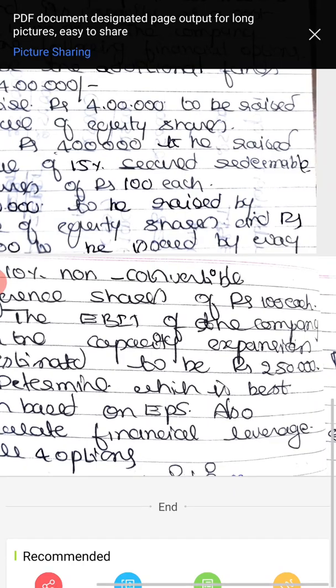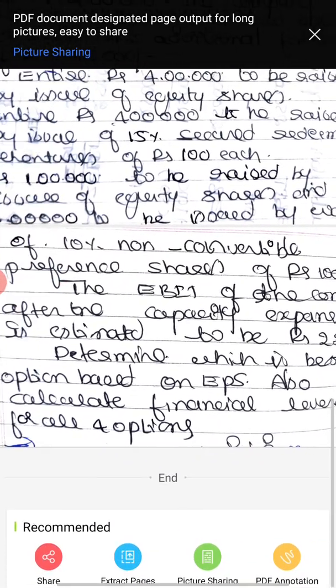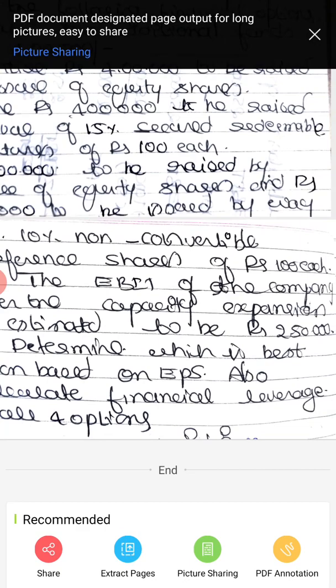Try to understand. The EBIT of the company after the capacity expansion is rupees 2,50,000. So they have given EBIT after capacity expansion, that is, after raising 4 lakh. They have not mentioned what the EBIT is before capacity expansion, that is, during the existing situation.